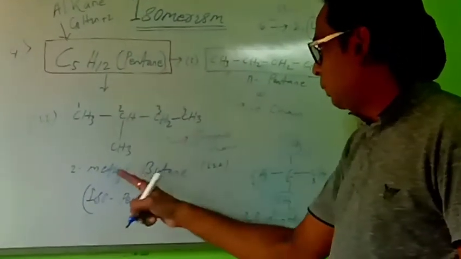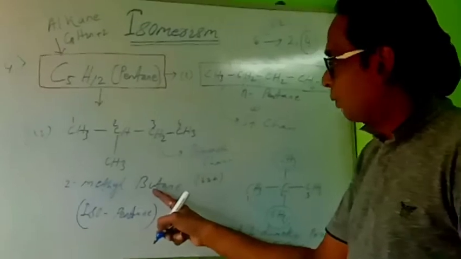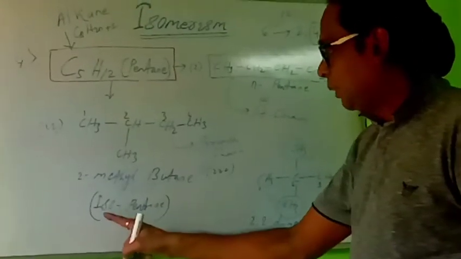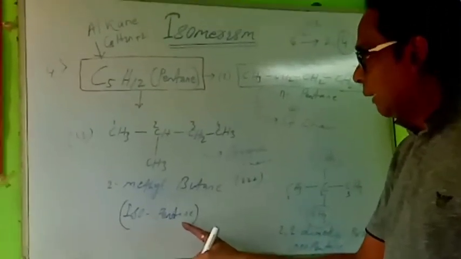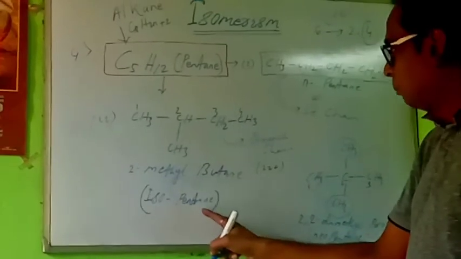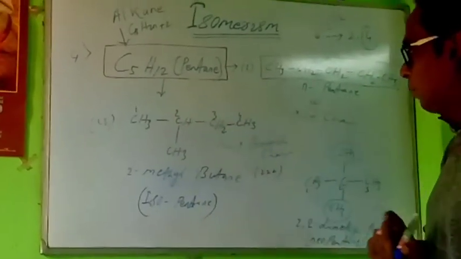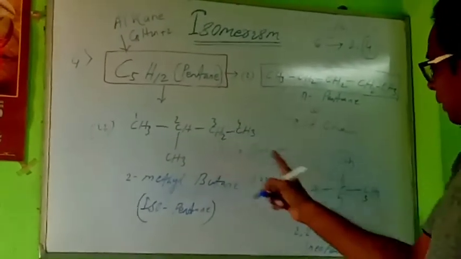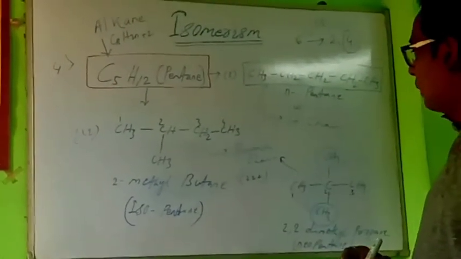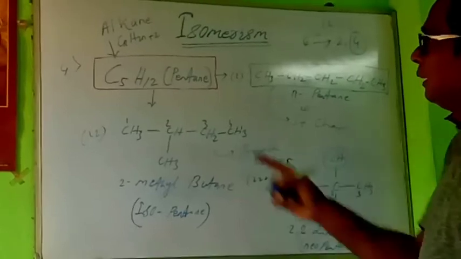C4 means 2 methyl butane. Bute means 4 carbons. 2 methyl butane, common name isopentane, because total carbon is 5. This is a branch chain, this also branch chain. That means there are 3 types of isomers in case of pentane.